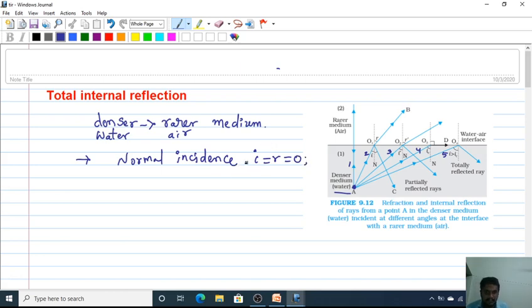The light ray doesn't deviate from its actual path. So for this light ray the angle of refraction and angle of incidence both are 0.